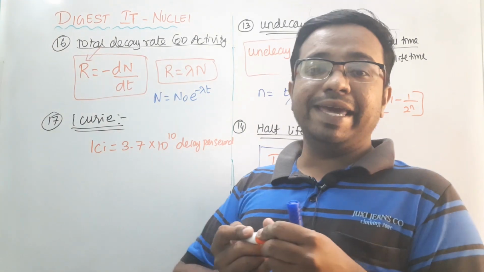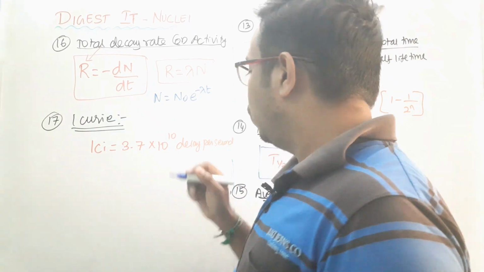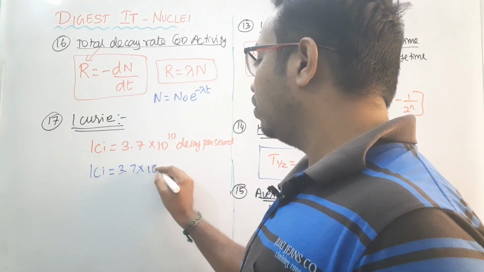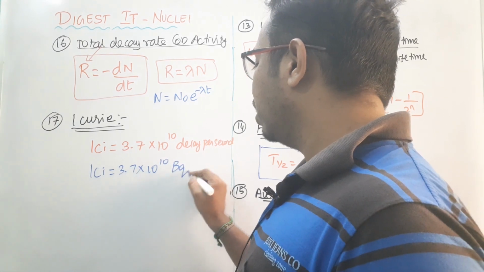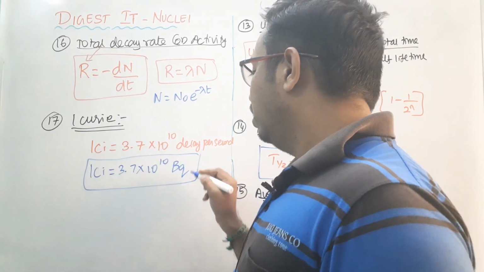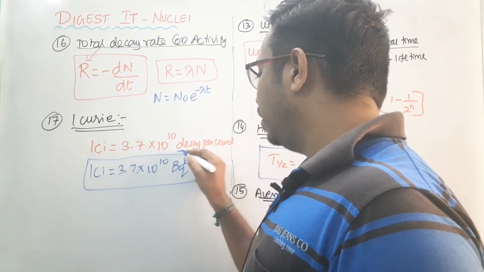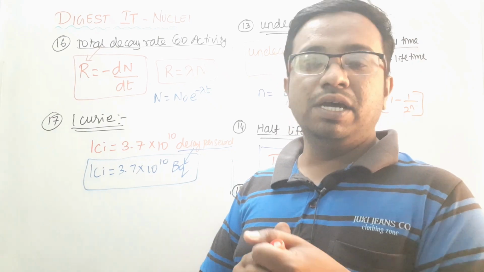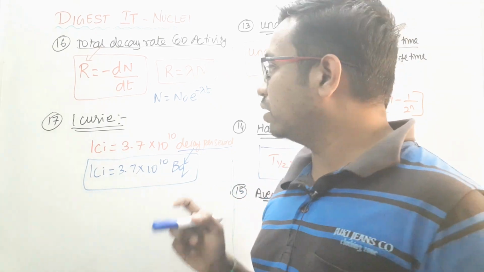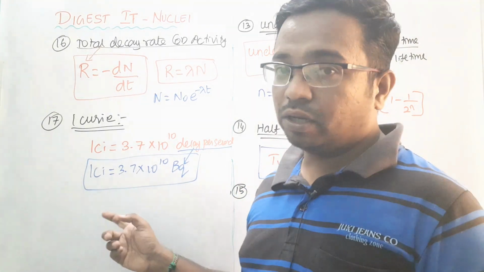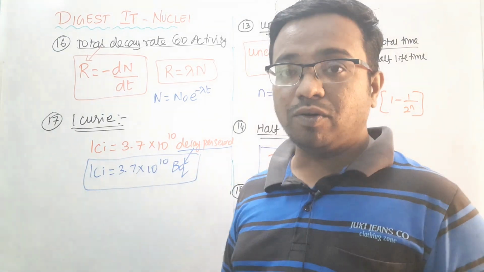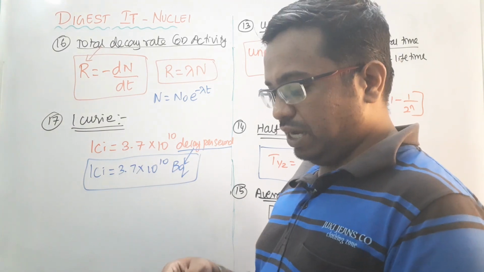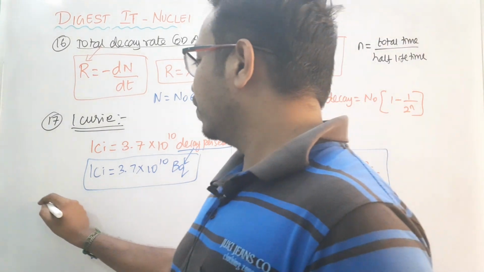So this decay per second can be measured as one more unit. So 1 curie can be written as 3.7 into 10 to the power 10 becquerel. So we call this a becquerel. 1 decay per second will be called 1 becquerel. Henri Becquerel is also a scientist. He did much research in radioactivity. In order to honor him, decay per second is called becquerel. So these are the quantities that we have discussed here.